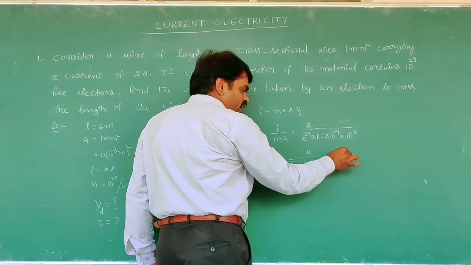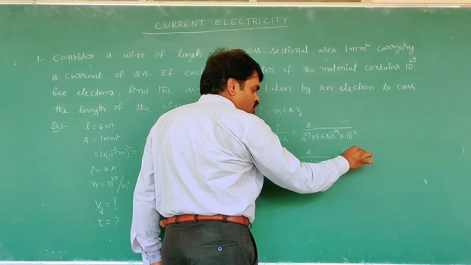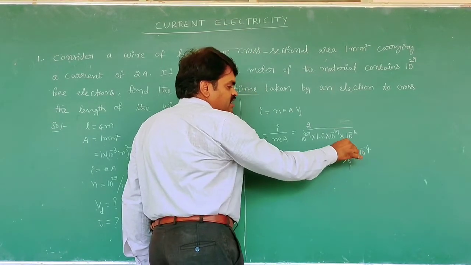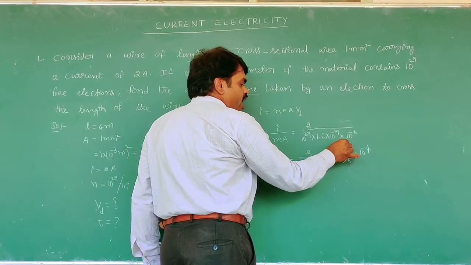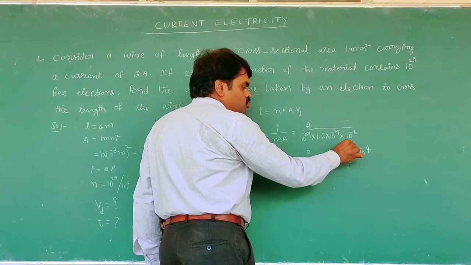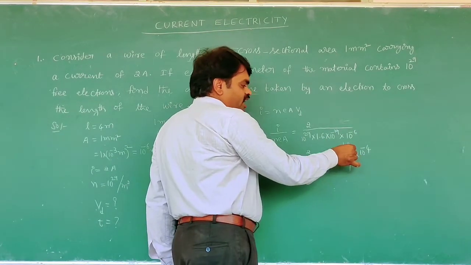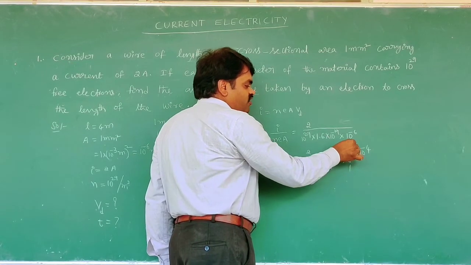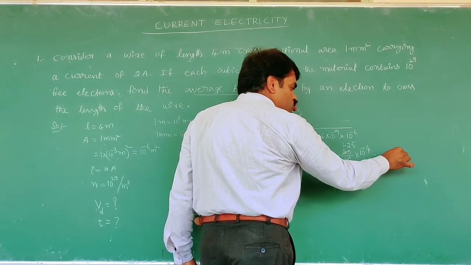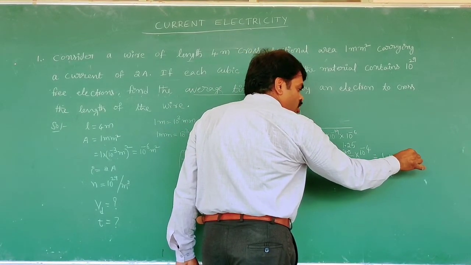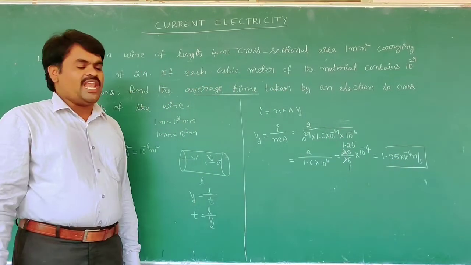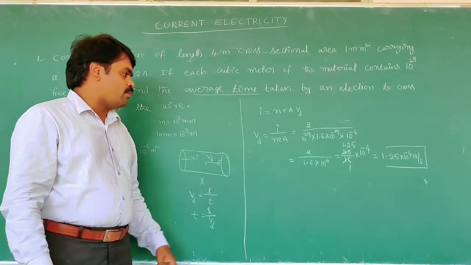Then it is calculated as 20 by 16 into 10 to the power of minus 4. 16 ones are 16, remainder 4, so 0.4 will be there; 16 2s are 32, remaining 8; 16 5s are 80. Then it is 1.25 into 10 to the power of minus 4 meter per second. This is the drift velocity of the electrons when the current is 2 amperes.